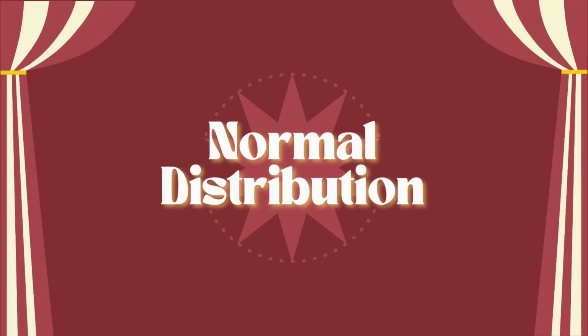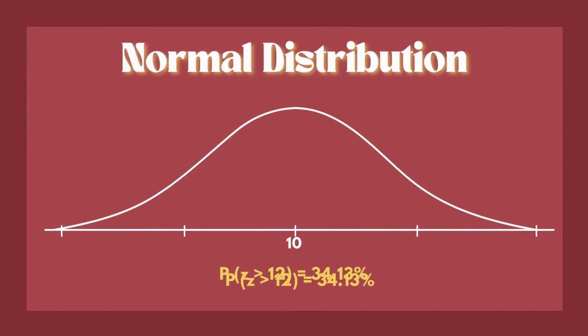Let us look at the bell curve graph of our normal distribution to visualize our answer. Here, we can see that our mean is 10 with a standard deviation of 2, and to apply that in our graph, each value must have an interval of 2. After that, we will now locate 12 in the set of values that we have and mark it.